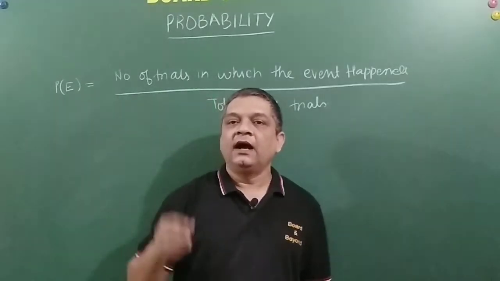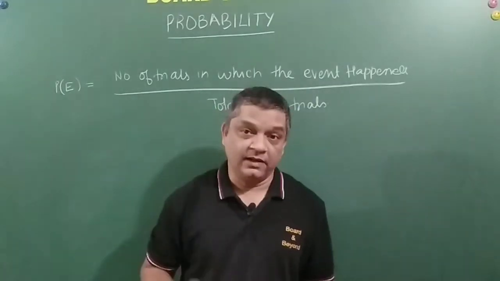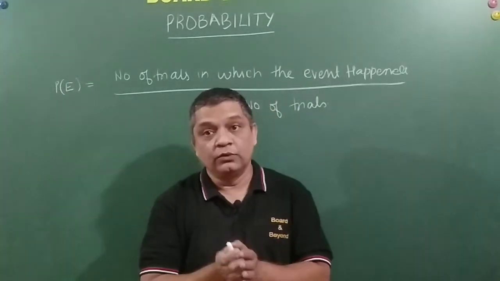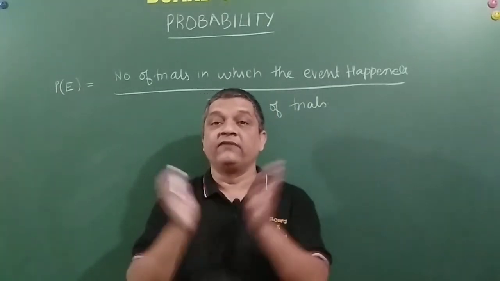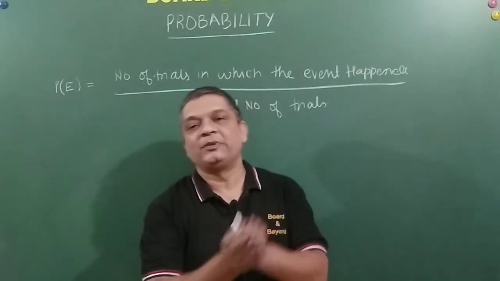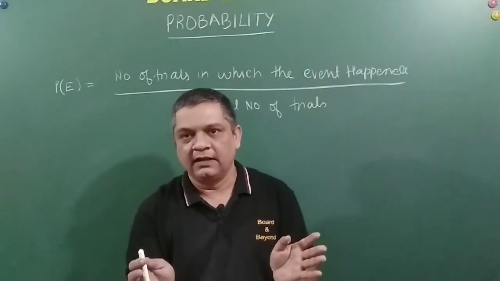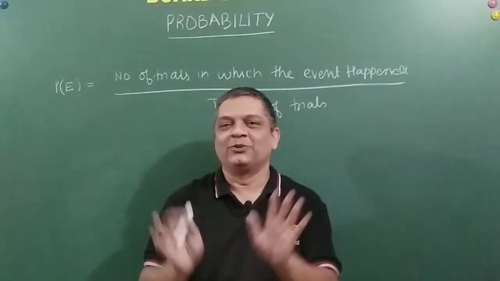Let us say I take out a card from a pack of 52 cards. Okay, friends, maybe few of you are not very well versed about the deck of cards, or the pack of cards. So let me just explain briefly what it all contains. I don't expect you to play cards.